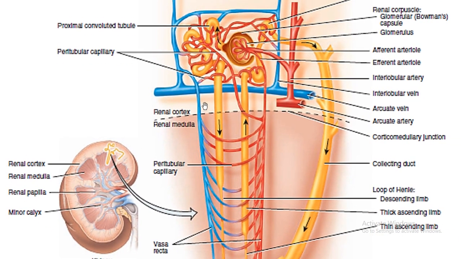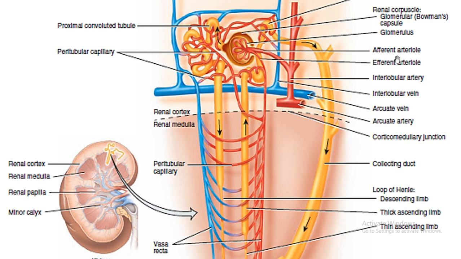There are several parts into which this nephron is divided. The first one is the renal corpuscle, where the filtration process will start. The formation of urine will start in this particular region. It is made up of two parts: the glomerular capsule, or Bowman's capsule, which is a cup-like structure, and inside that there is a network of capillaries, known as